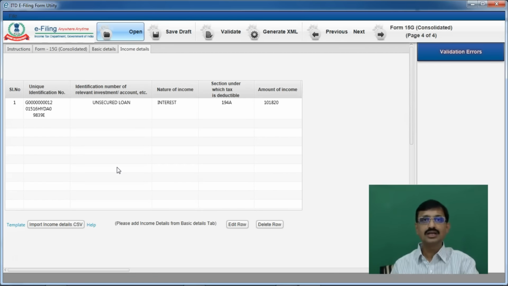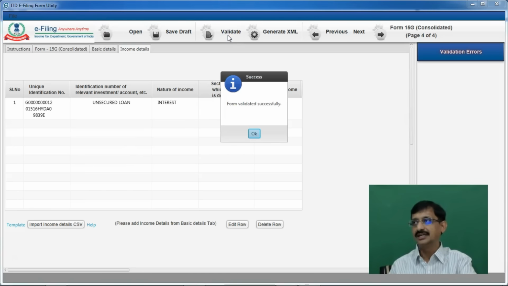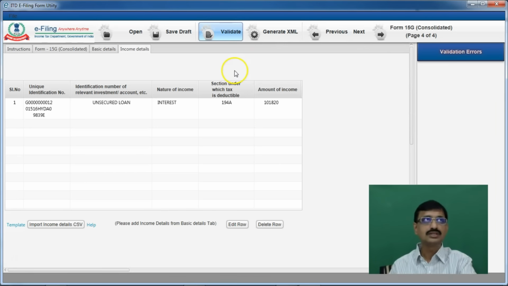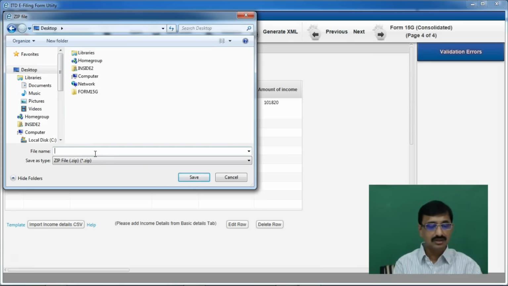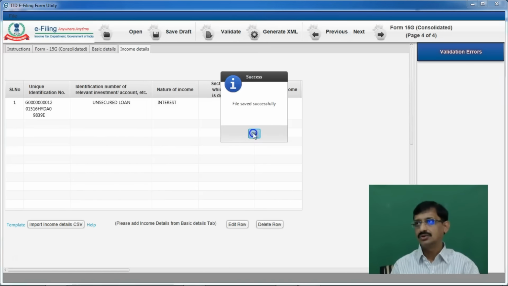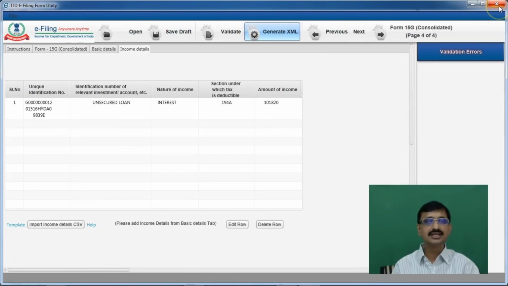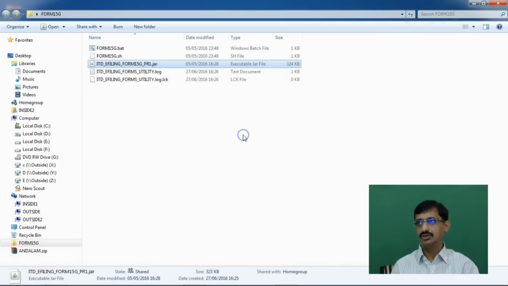Since only one declaration is there for Q4 for this particular payer, we are done with the data entry. Now you just validate. The form is validated successfully. Thereafter you have to generate XML. See the XML, it is asking us the place where the file is to be saved, and I will name it as Andalam. Okay, save. Now this has been saved. I am done with the data entry, as also I have generated the XML. Now I can close this software.